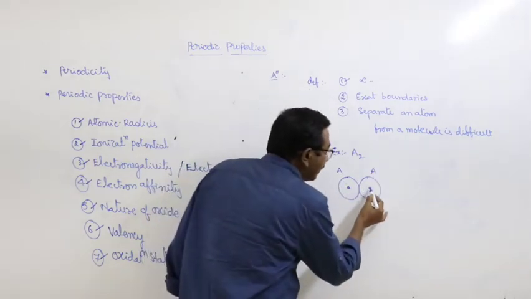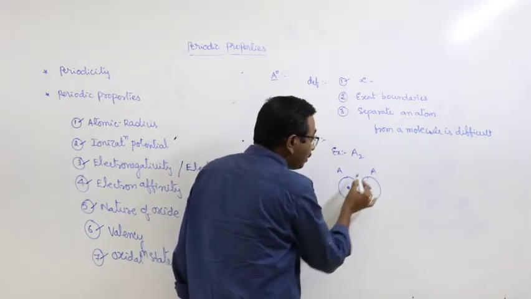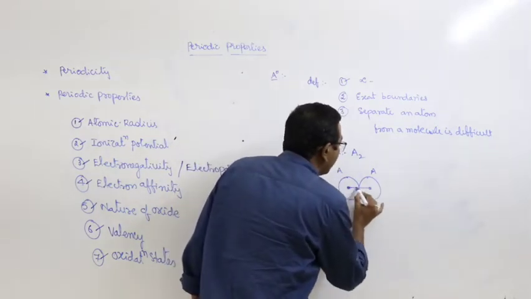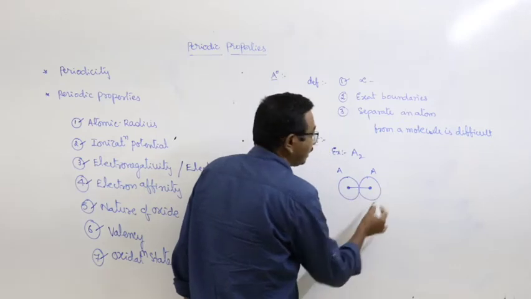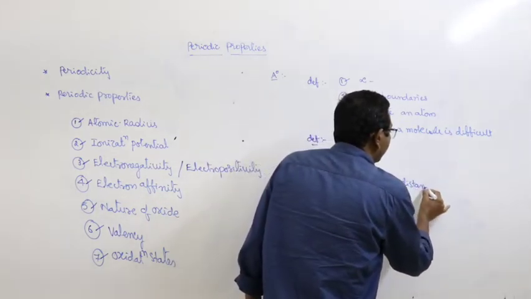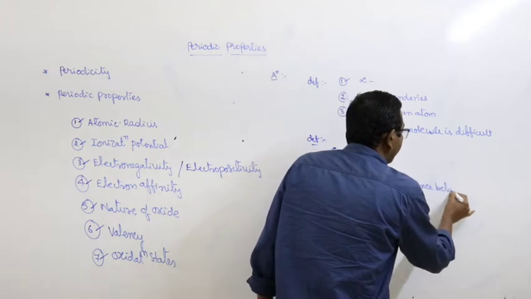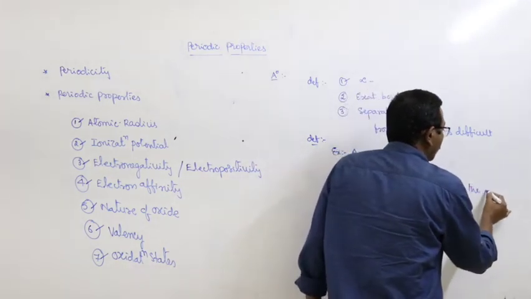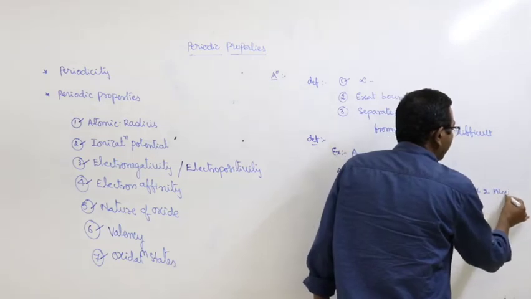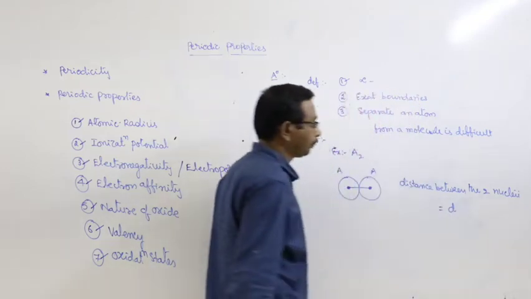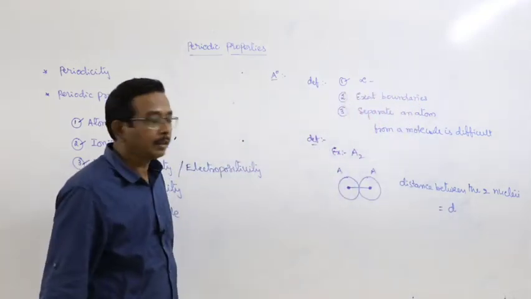And here this is the nucleus of one atom, this is the nucleus of another atom. And the distance between the two nuclei is equal to D, right?